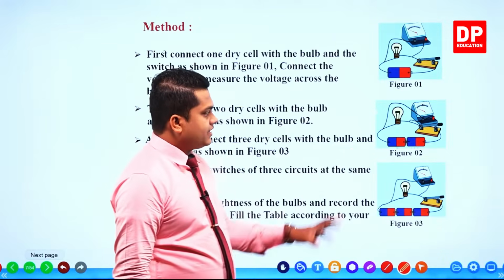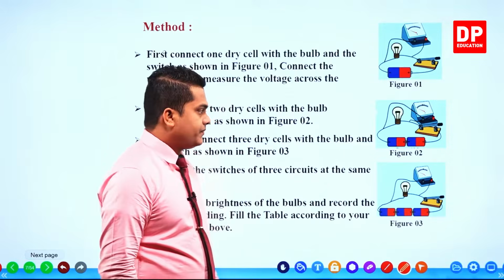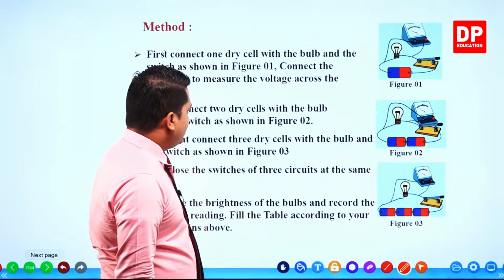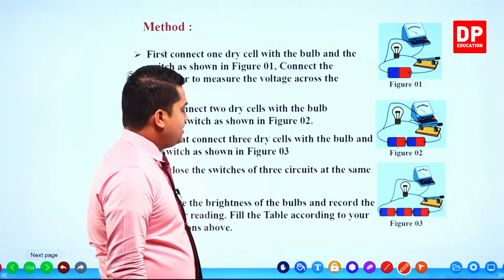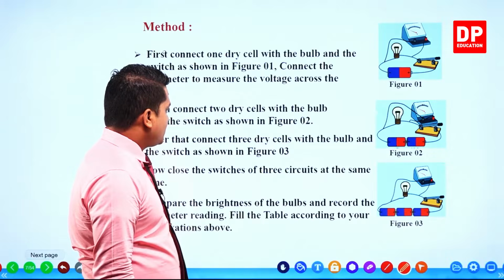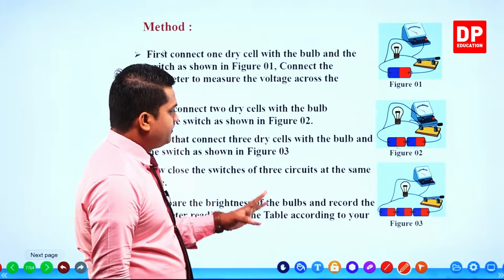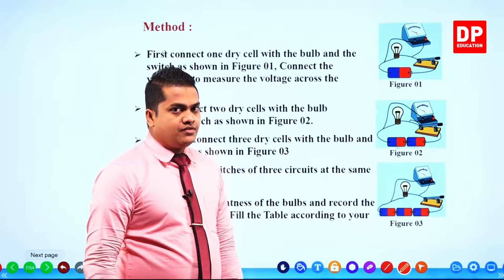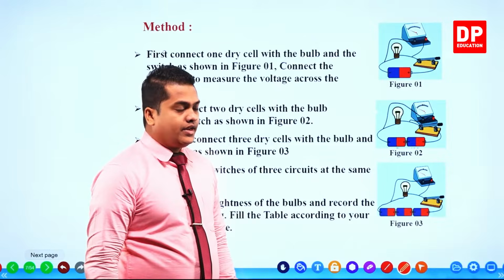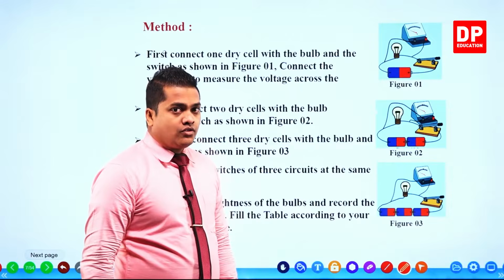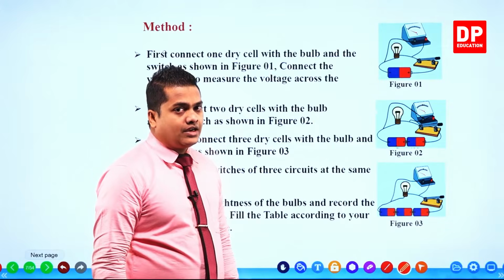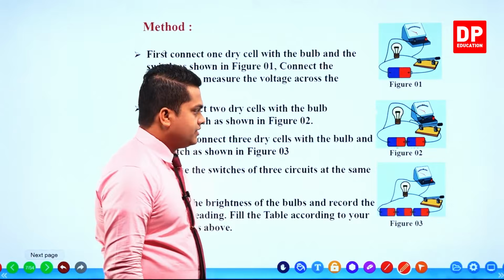After that, connect 3 dry cells with the bulb and the switch as shown in figure 3, interconnecting these things according to the third figure.